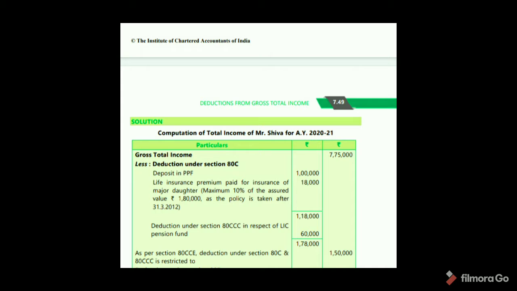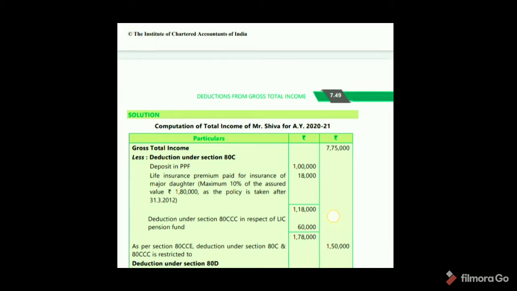After 31/3/2012 policy taken, so 10% on sum assured, so 18,000. Total 1,18,000. And next, deduction under section 80CCC in respect of LIC pension fund, 60,000. So total 1,78,000, but here restrict only 1,50,000 as per section 80CCE. Deduction under section 80C and 80CCE is restricted to 1,50,000.